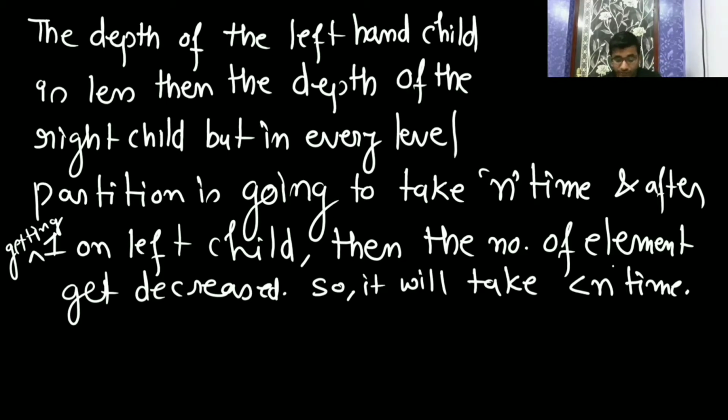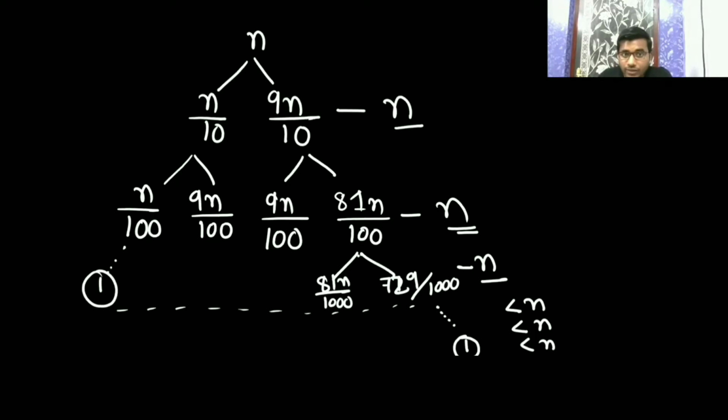That is going to your time complexity. See, we are trying to find the time complexity. So here we are dividing the bigger problem n into subproblems of n by 10 and 9n by 10, a 1 to 9 split. Here it's taking time complexity n, here n, here n. Here it is less than n, but we will consider at most n, because it says asymptotic notation.